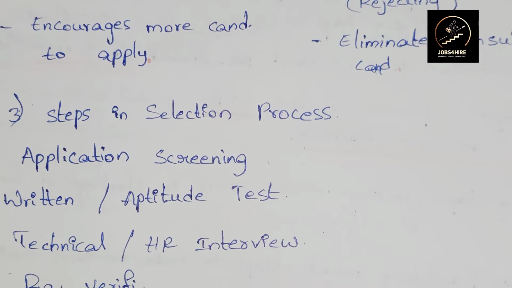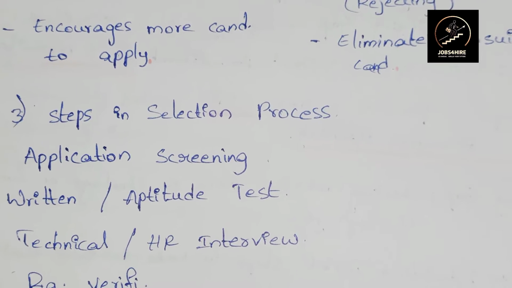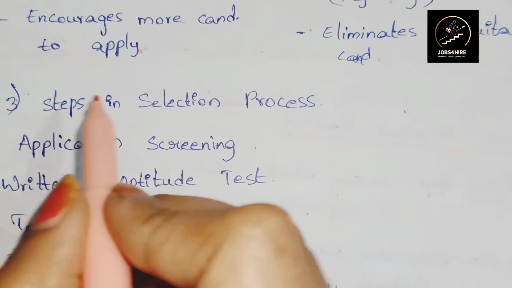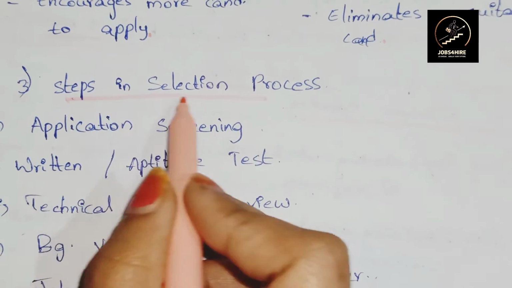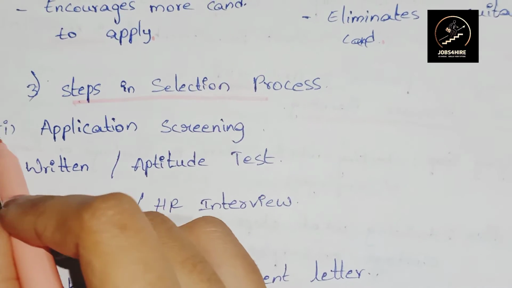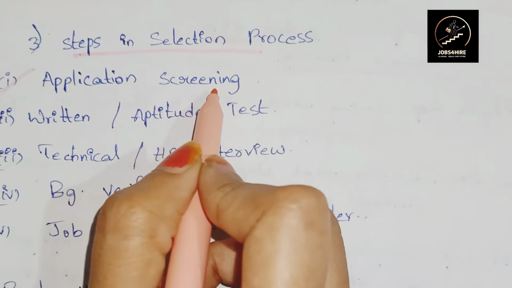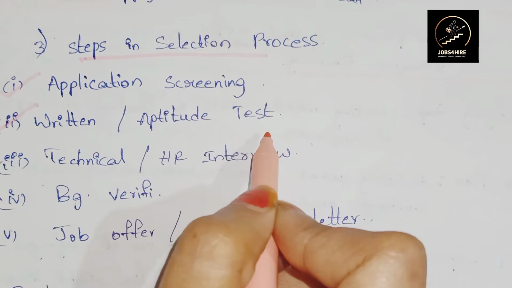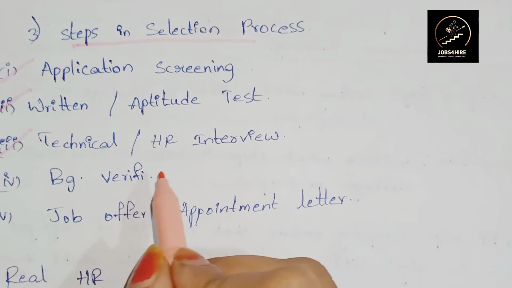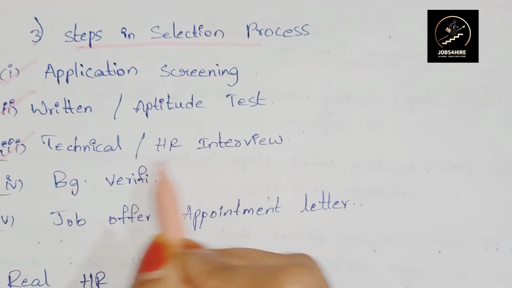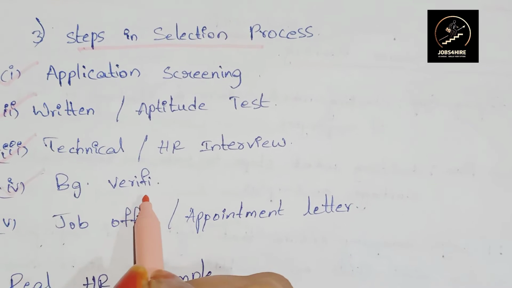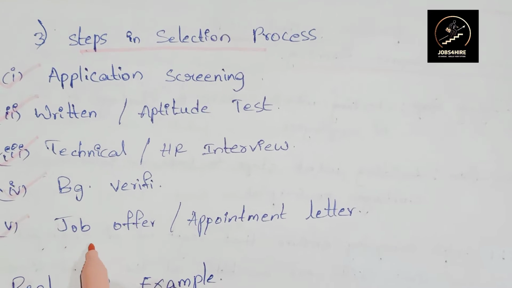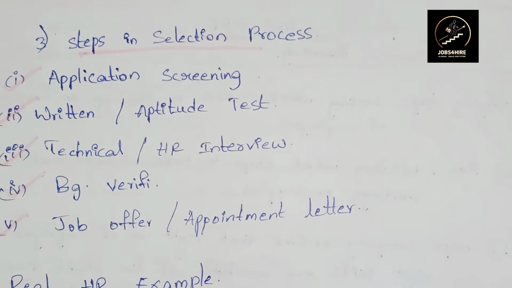There are a few steps taken in the selection process. Let's start. Steps in the selection process. The first one, application screening, the next one, written test or aptitude test, and third one, technical or HR interview, fourth one, background verification, fifth one, job offer or appointment letter.